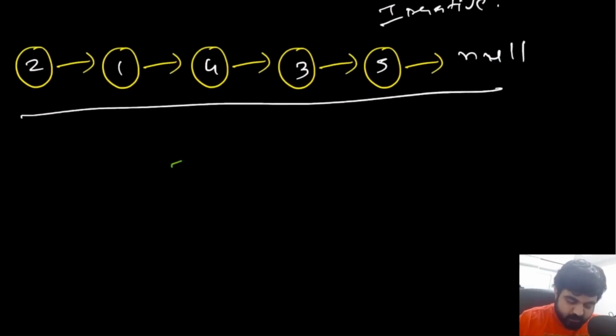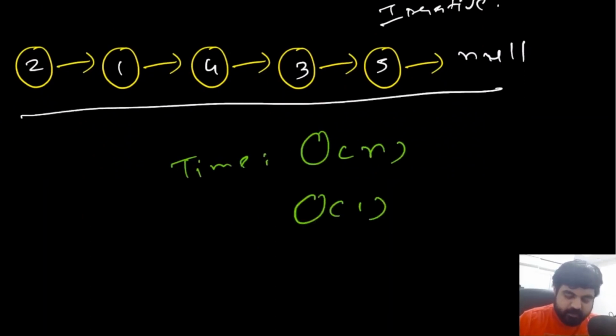If we see time and space complexity, in this case, the time complexity is actually going to be big O of n, and the space complexity in this case is going to be big O of 1.